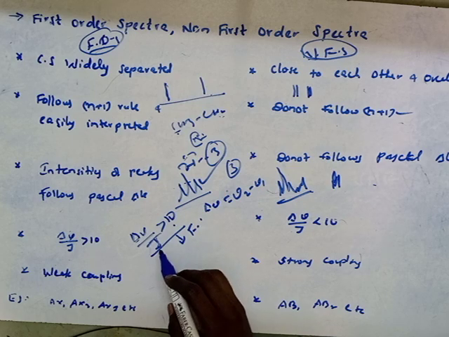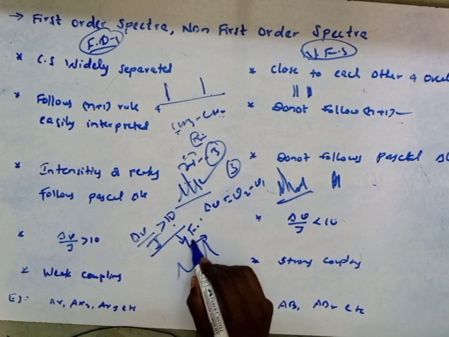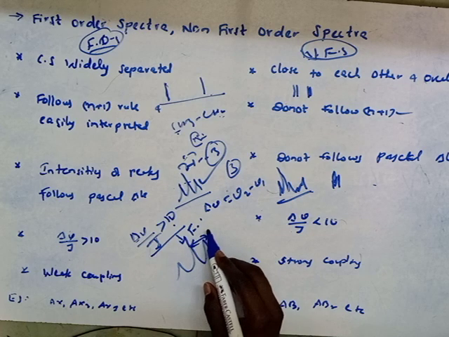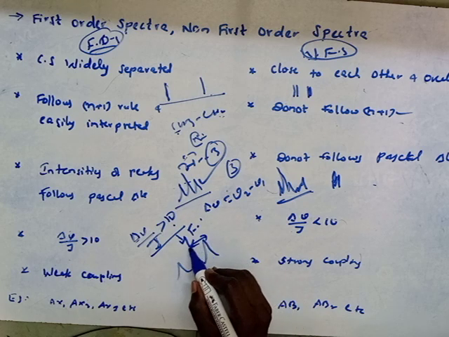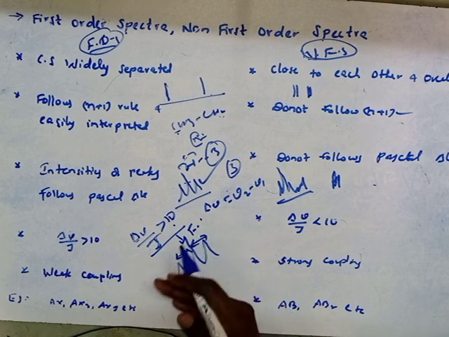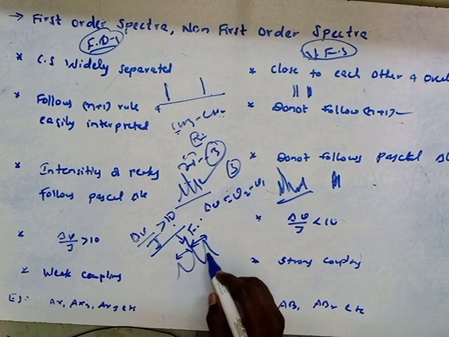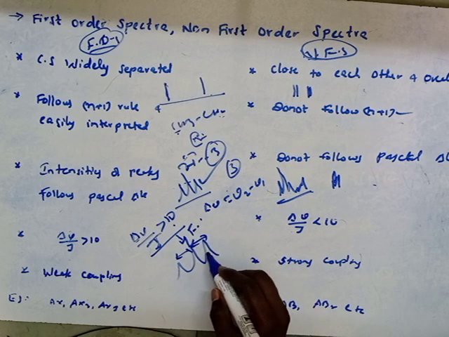What is meant by coupling constant? The distance between the centers of two adjacent peaks in a multiplet is known as the coupling constant.